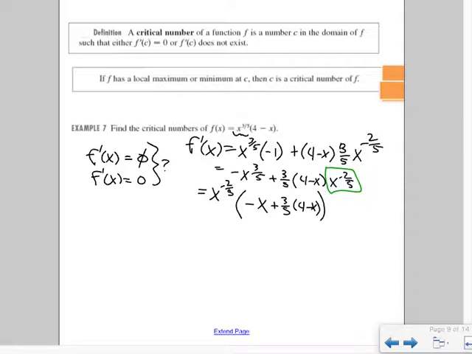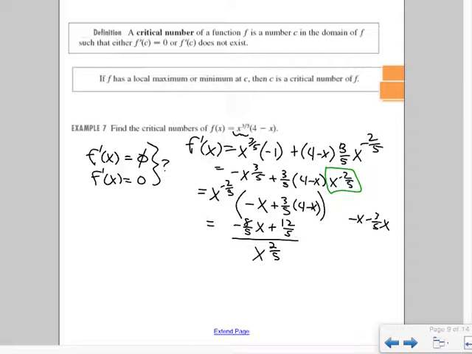Now, let's think about some things for a minute. This is a negative exponent. Hopefully you remember that negative exponents should be in your denominator to make them positive. Now let's mess with this a little bit. This is 3/5 times 4 and 3/5 times negative x. So we have a negative x minus 3/5 x, and that's negative 5/5 and 3/5, which is negative 8/5 x. And then 3/5 times 4 is 12/5. So I'm just adding them up.